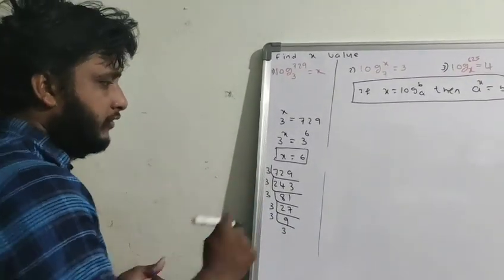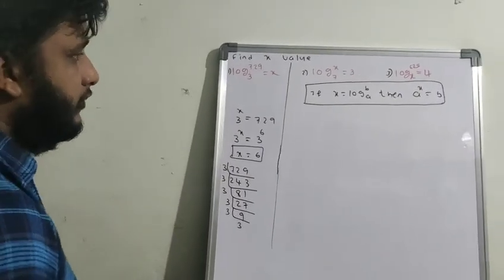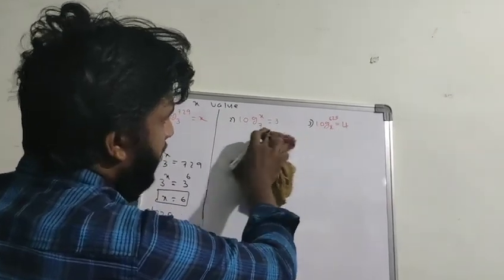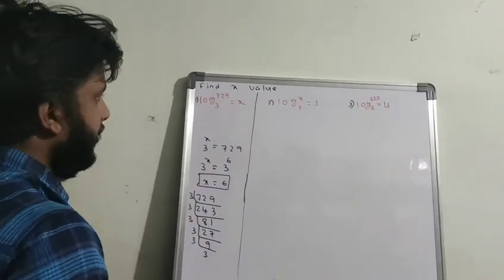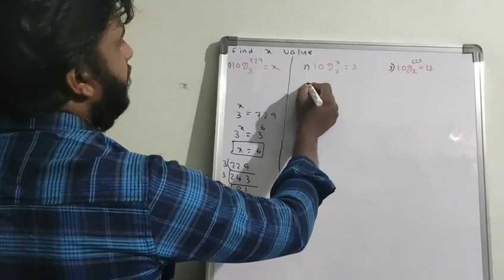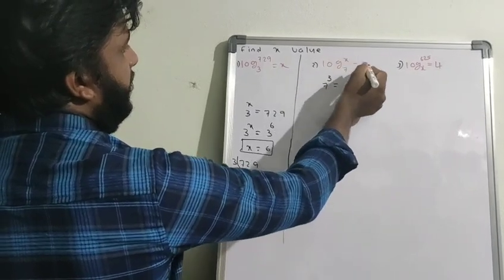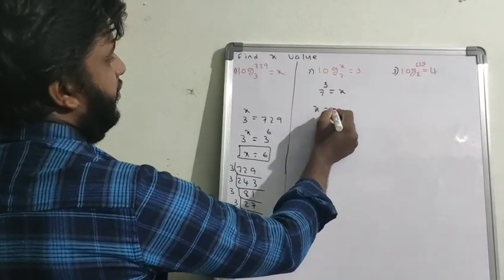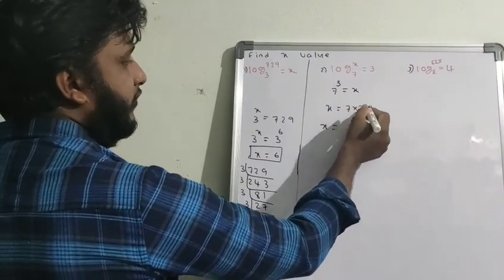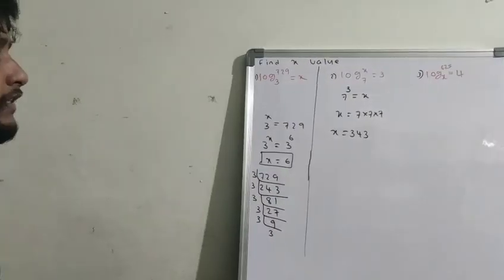Exponential forms, the laws of exponents, you also have to use. Already you have learned them in your childhood, in 6th class, 7th class and 8th class also. We have to apply all those properties here. And here is the simple thing: you have to convert into logarithmic form. 7 you have to write here. In the place of x write 3, in the place of 3 write x. So x equal to 7 cube, that means 7 into 7, 7 7s are 49, 49 7s are 343. This is the way you have to find the x value in this condition.